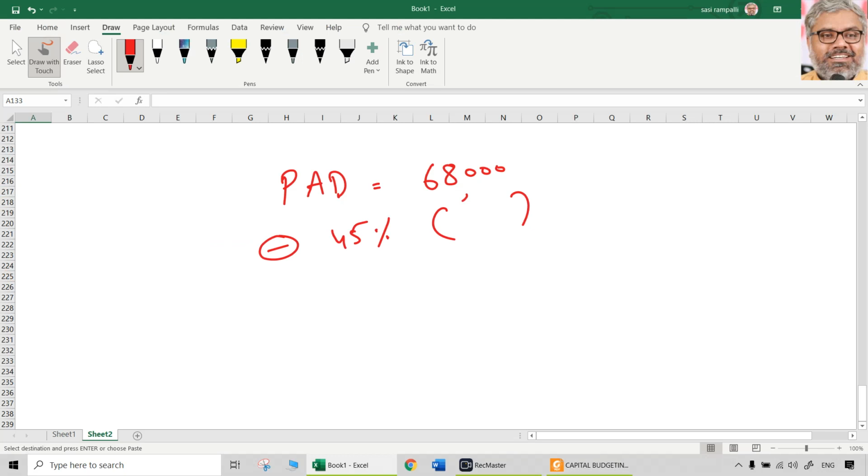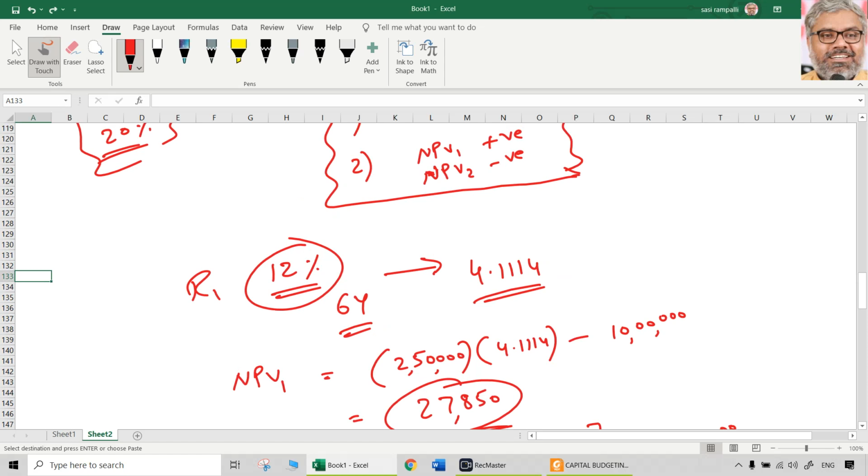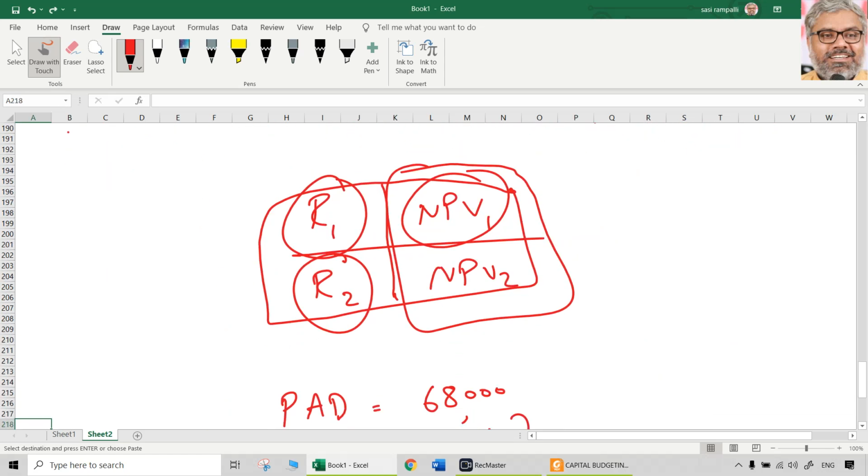So tax at the rate of 45%, 68,000 multiplied with 45%, it is going to be 30,600. So what is going to be the profit after tax? 37,400. That is profit after tax. But is that the cash flow? No, it is not. We know to get cash flow, we need to add back depreciation to the profit after tax.